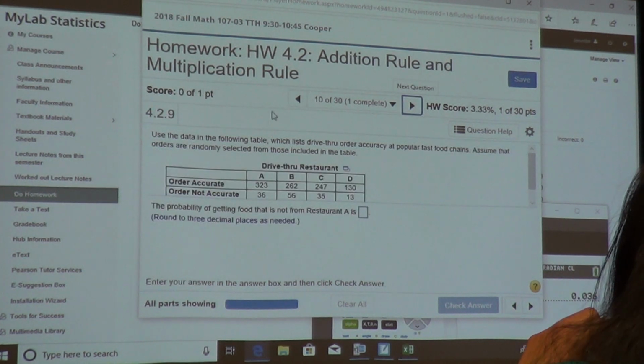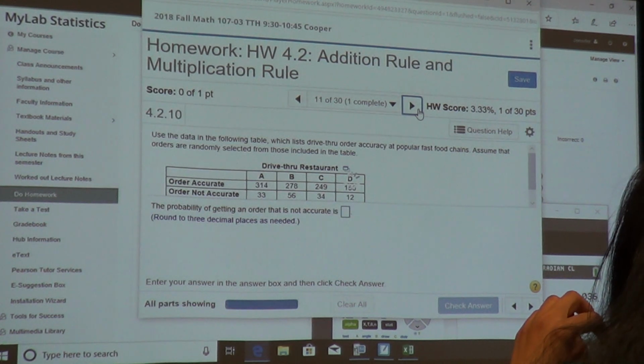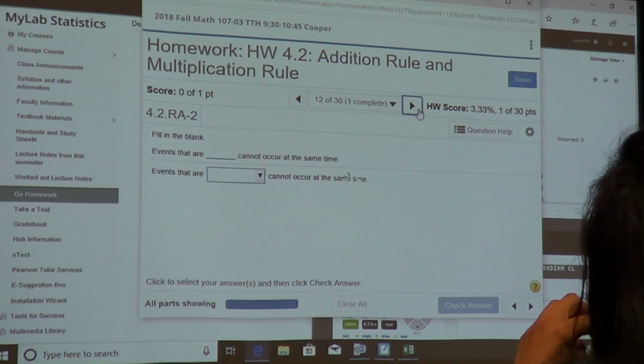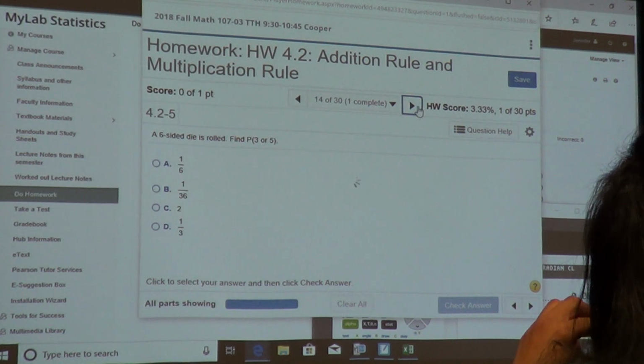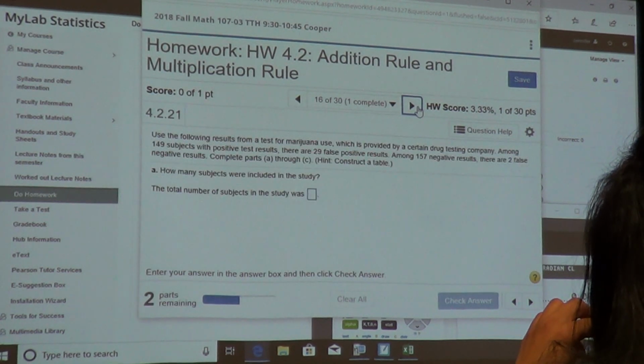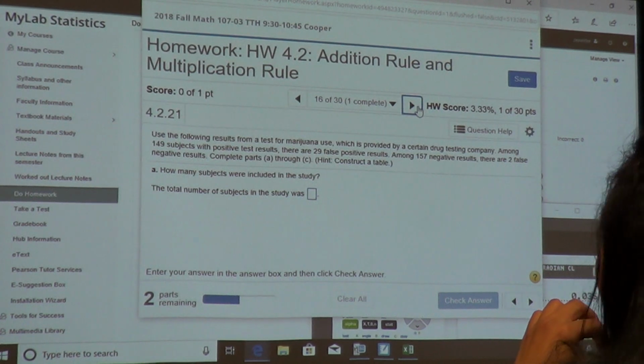But the point ones, 4.2.9, those came straight out of your text. So you can look straight at those. These are the reading, okay, the dashes may be on your test, so I would definitely look at those. 4.2.21, that one is going to be on your test, so that will help you.